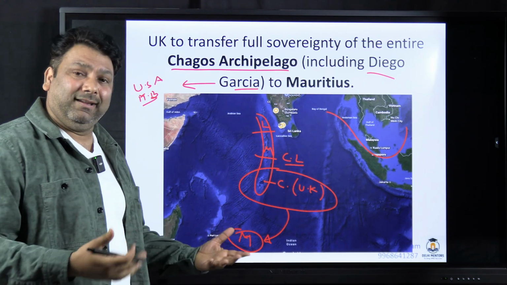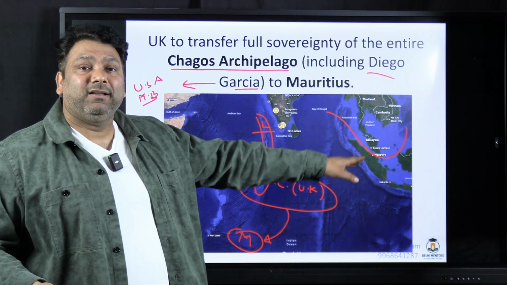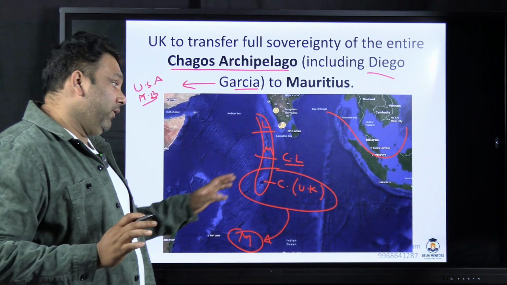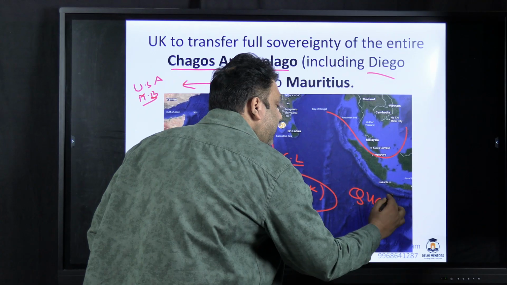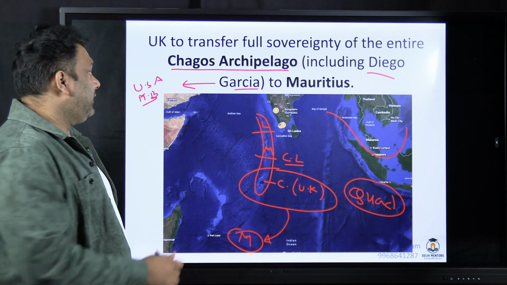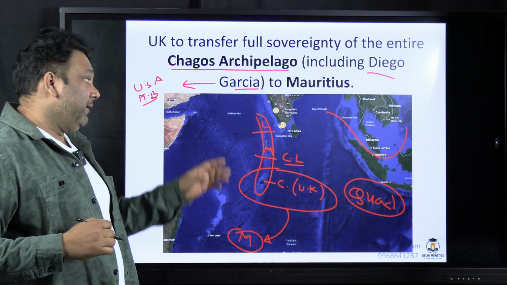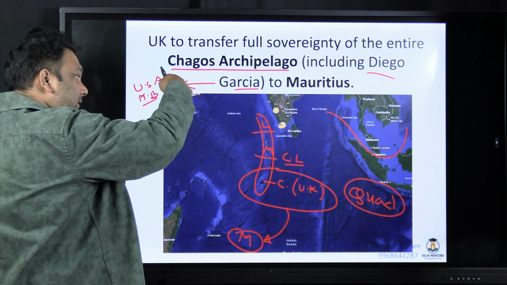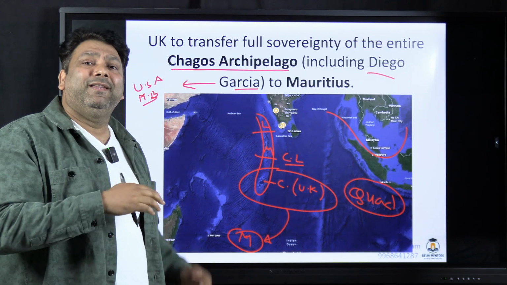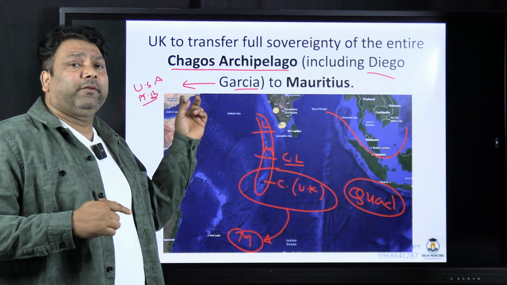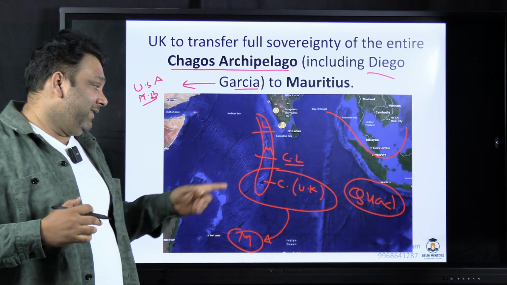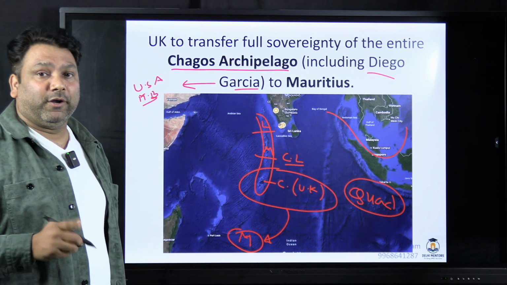And in case you want to have control over Strait of Malacca or Indian Ocean region, you need to have an air base over here. And USA is also part of the Quad. So that's why USA needs to have a presence here. And right now Iran is located here. So since the war is happening, in case all the military bases in the Persian Gulf get perished, अगर ईरान ने पूरे military bases को attack कर दिया, so USA के पास कुछ ना कुछ base रहना चाहिए. Then Diego Garcia becomes very important.